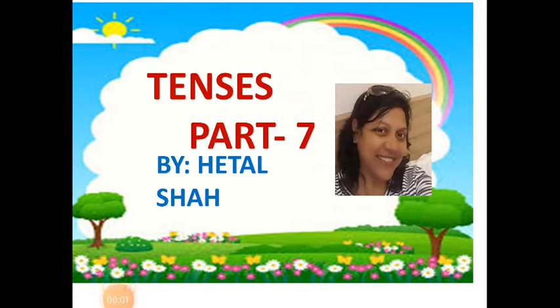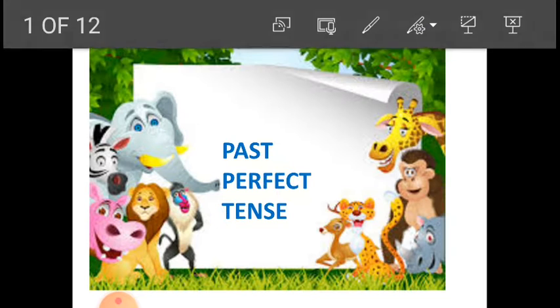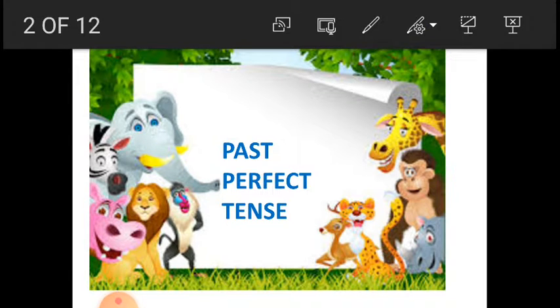Hello children, good morning. Today we'll talk about tenses. Till now we have completed simple tense, that is simple present tense, and all the other forms of present tense. And in past tense we have completed simple past and past continuous tense. Today we will talk about past perfect tense.